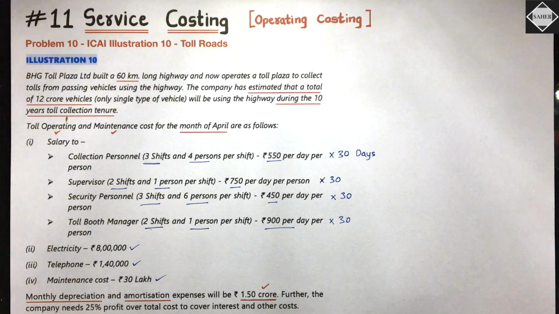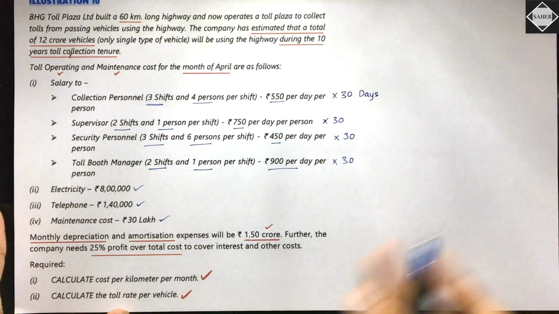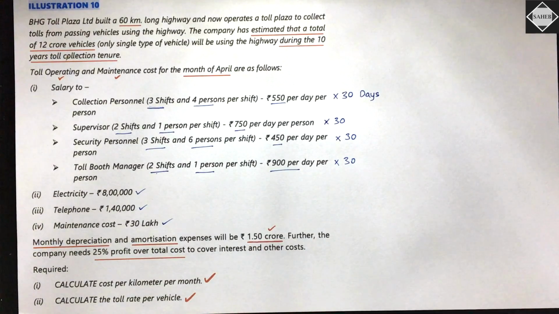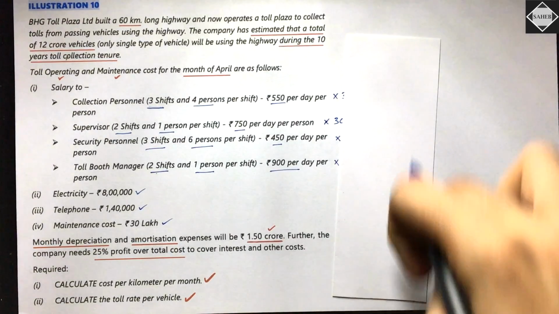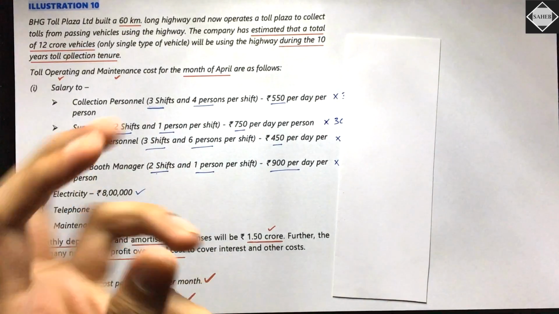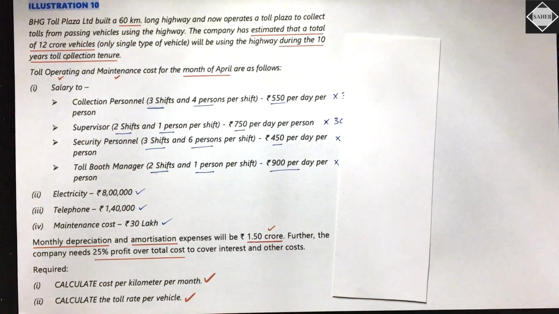Then at last, they have said monthly depreciation and amortization expenses will be 1.5 crore. What is this depreciation and amortization expense? Understand, they have built a highway, so a very huge cost was incurred at the beginning. Will that entire cost be taken in the month of April? No, it's not like that.